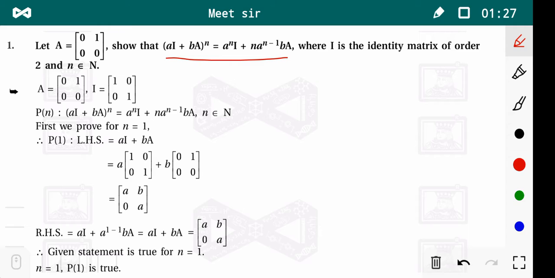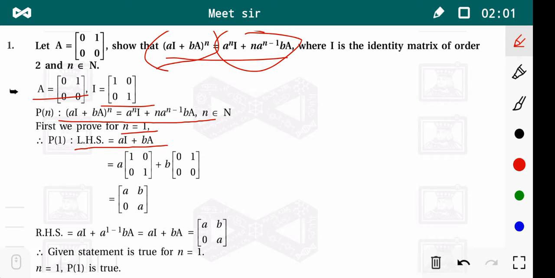Now, how do we prove it? Let us see. First of all, A is given, that is the matrix [0 1; 0 0]. I is a 2 cross 2 identity matrix, that is [1 0; 0 1]. Now, what is our statement? That is our P of n. Now we prove it for n equal to 1. We put n equal to 1 in the LHS and then in the RHS. Now what is LHS? It is aI plus bA for n equal to 1.